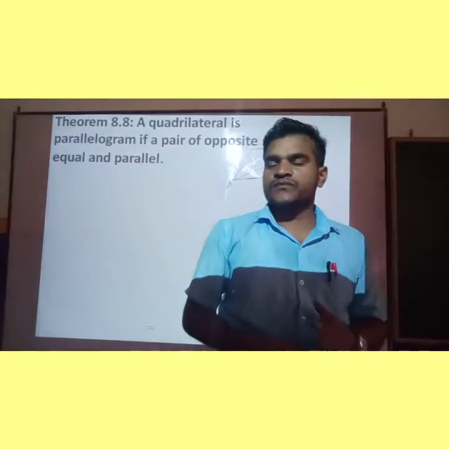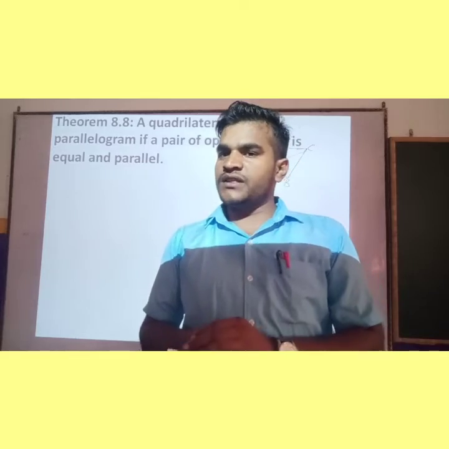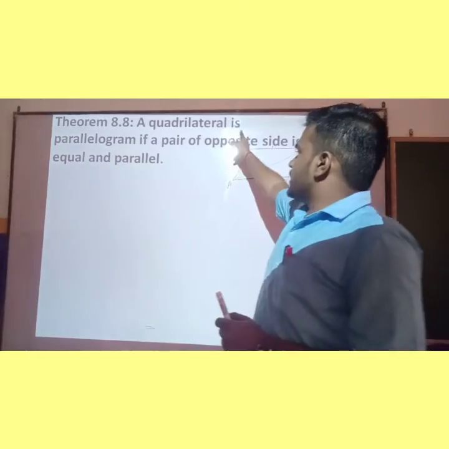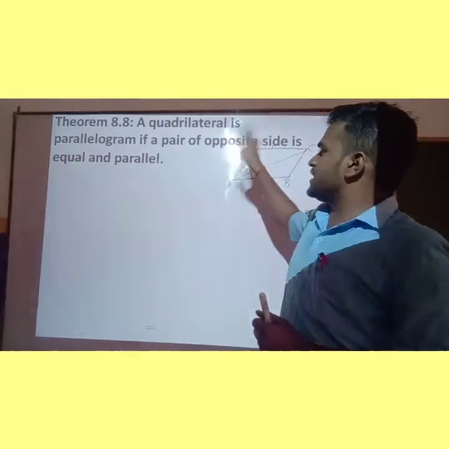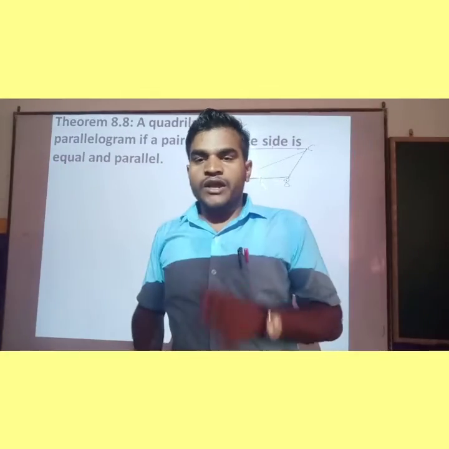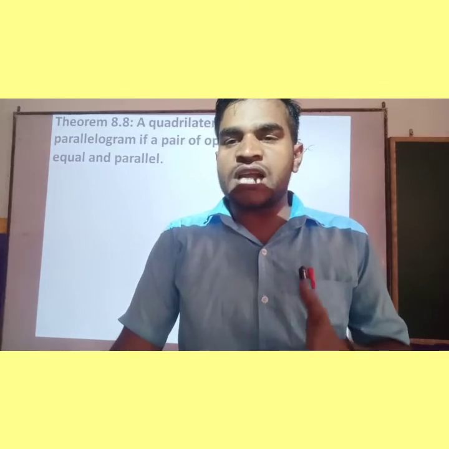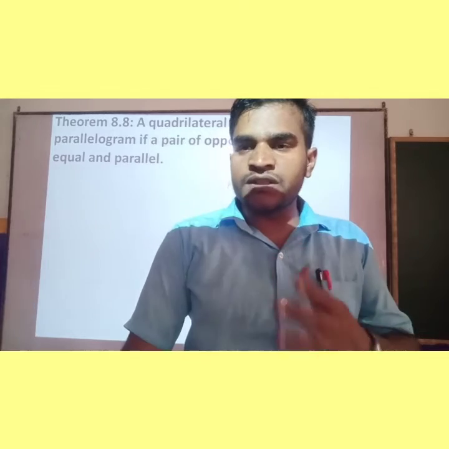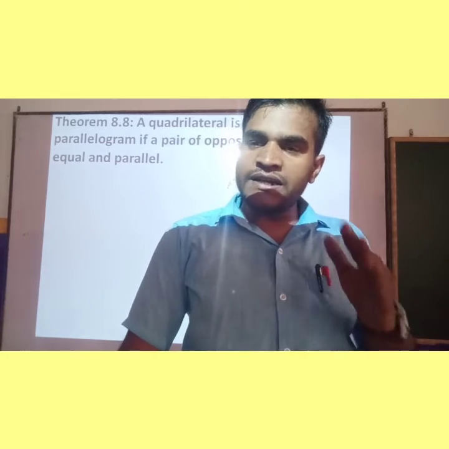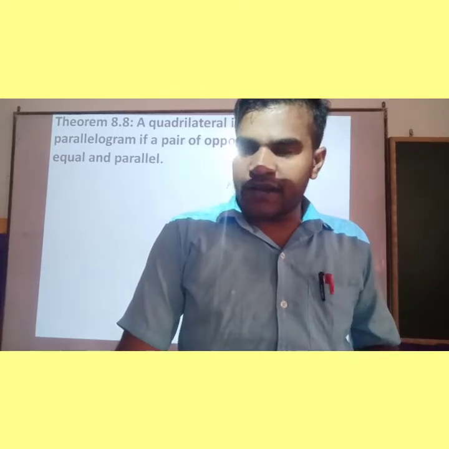Okay, students, and next theorem, that is 8.8. It is given that a quadrilateral is a parallelogram if a pair of opposite sides is equal and parallel. It means here, given a quadrilateral, its opposite sides are equal as well as parallel.